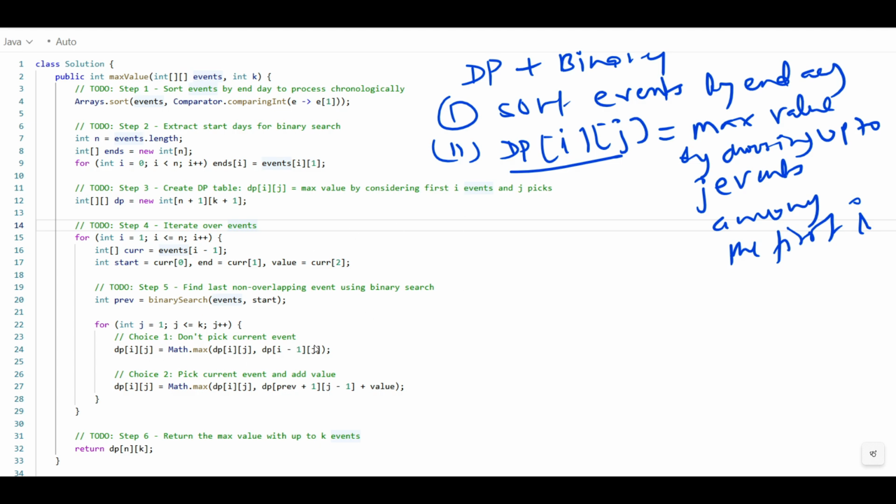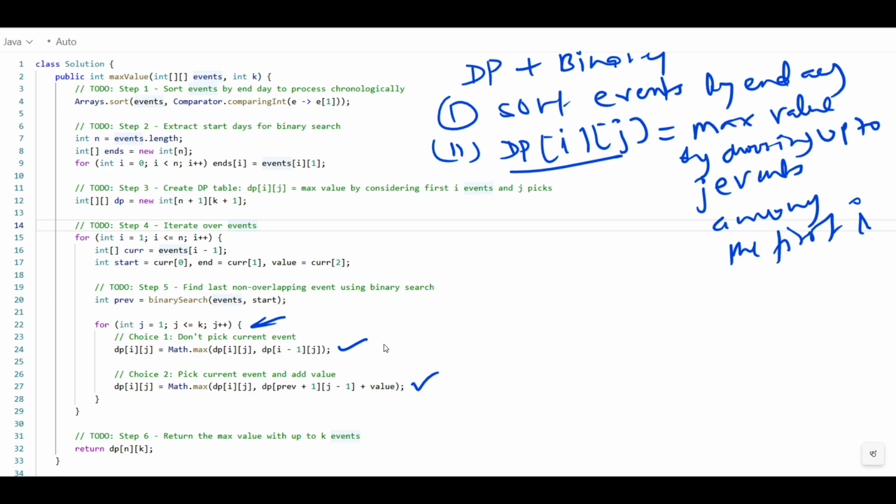Then we have to choose, there will be choices, right? Up to k, meaning we make a loop that starts from 1 and goes up to k. So the choices are either you pick or you do not pick. If you don't pick the current event, then you get this one. And if we pick the current event and add the value, we'll get this one. So we will keep finding the max value by choosing up to j events among the first i events.